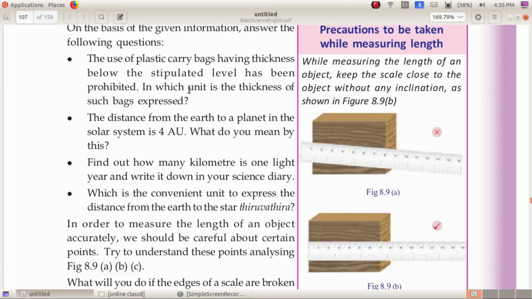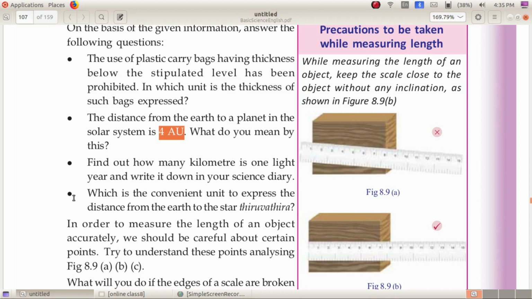We express the thickness of plastic bags in micron or micrometer. The distance from the Earth to a planet in the solar system is 4 AU. What do you mean by this? The distance from Earth to that planet is 4 times the distance from our Earth to the Sun.